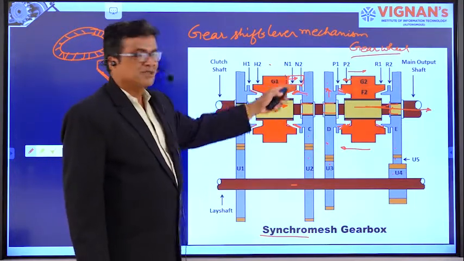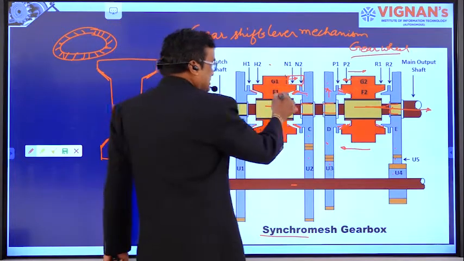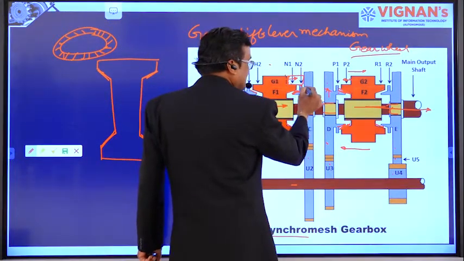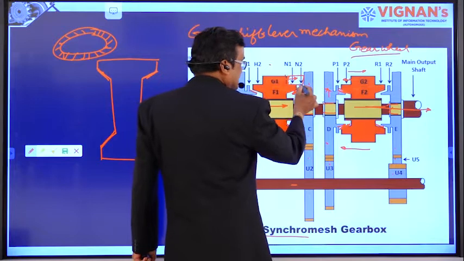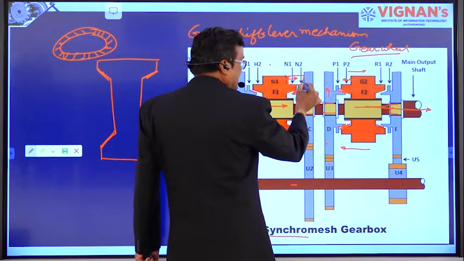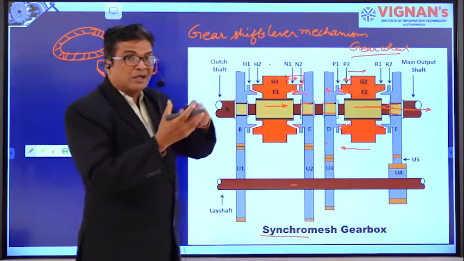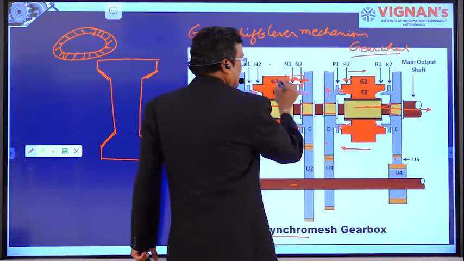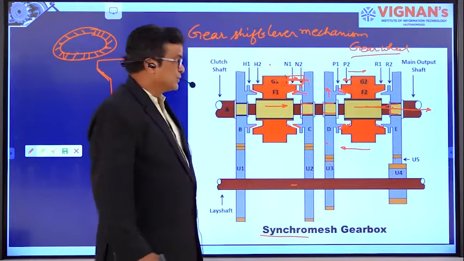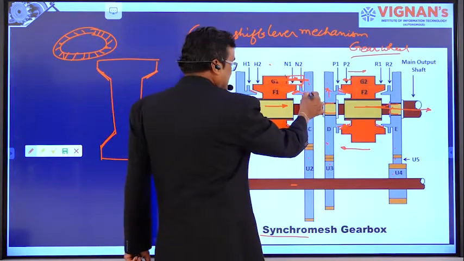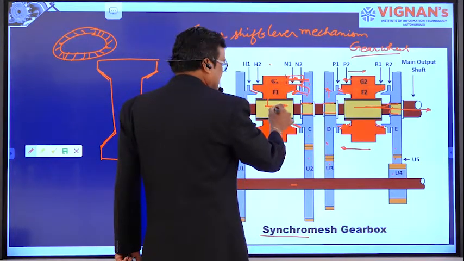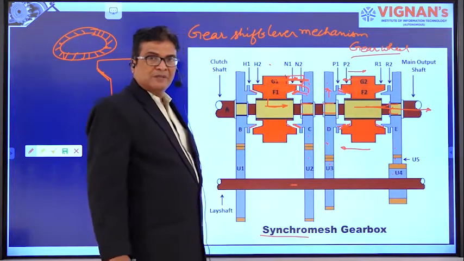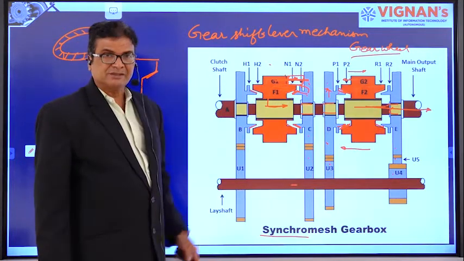Gear wheel 1 comes like this, so that it locks the synchronous device and this gear wheel. So this gear wheel also has teeth here. These teeth will be locked, so that these two will be locked completely. So this rotation is shifted to this, and it is coming to the main shaft like this.